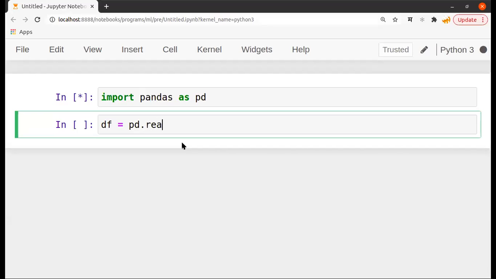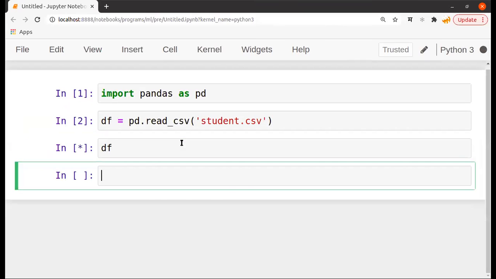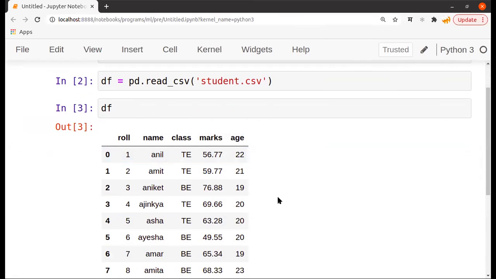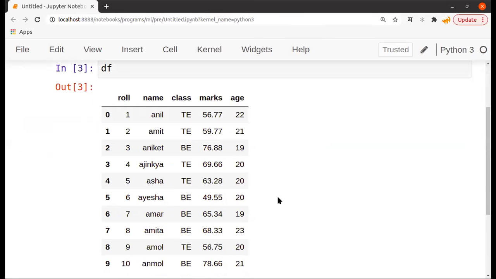The file that we have seen yesterday was the student.csv file. That file I'll read here. It contains roll number, name, class, marks, age. And out of all, roll, marks, and age are the columns which have numeric values. If you want to do visualizations, you can use these numeric values. Even name can also be used, because we have seen that in a bar plot it's possible to do the same.